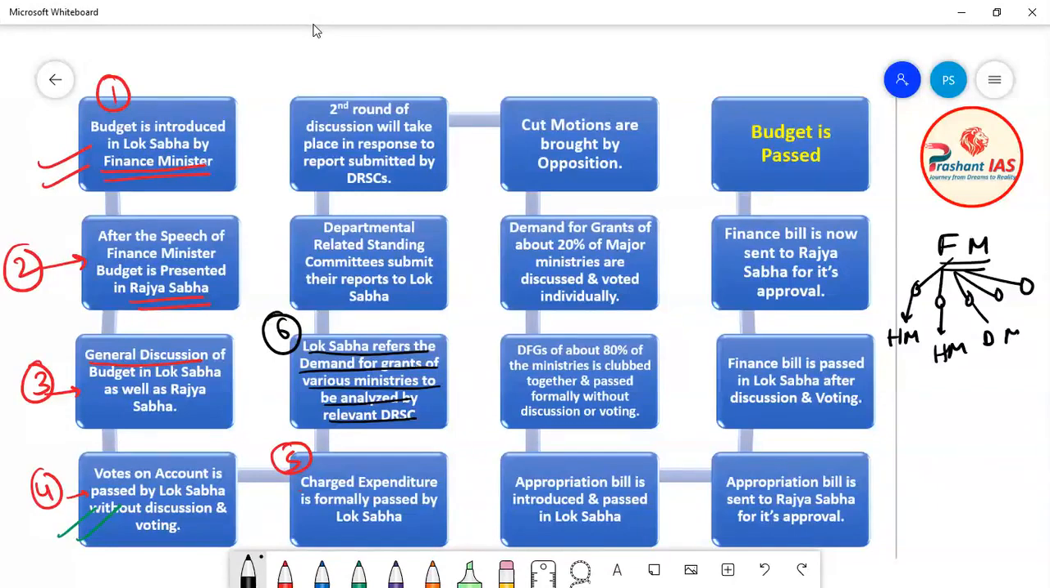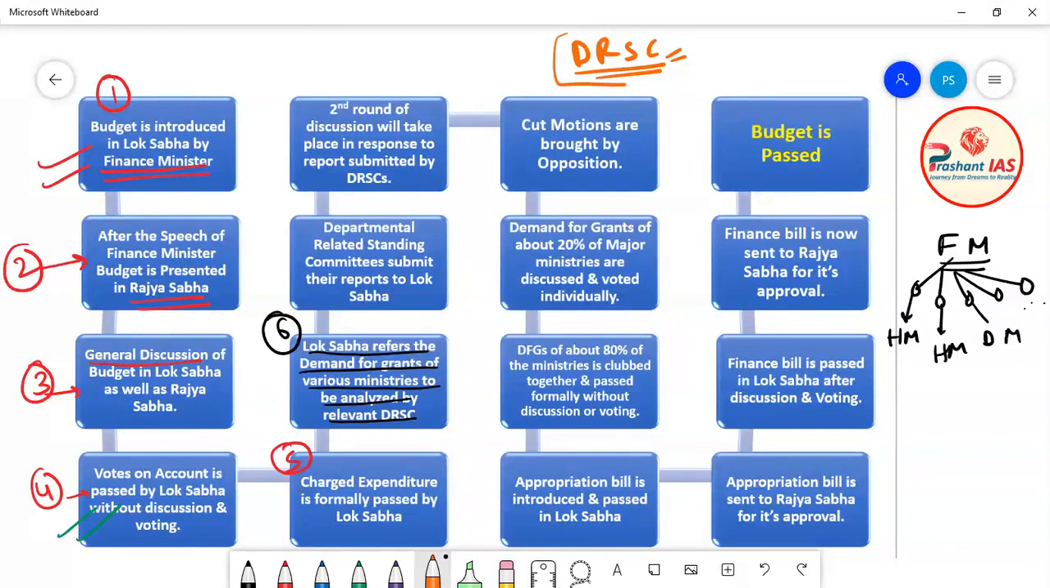Now there is a committee known as DRSC. DRSC means Departmental Related Standing Committee. Now what is that committee and what is the work of that committee? Lok Sabha will assign the demand for grant of each ministry to one DRSC. Now what does it mean?